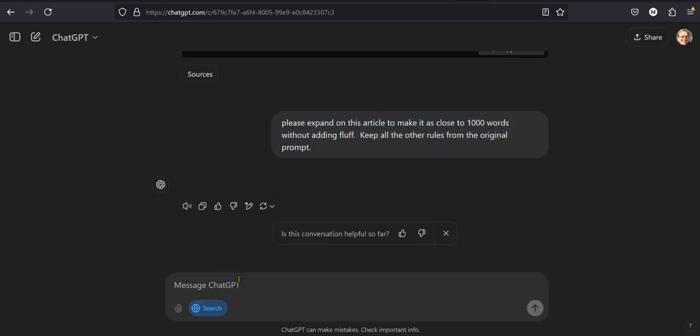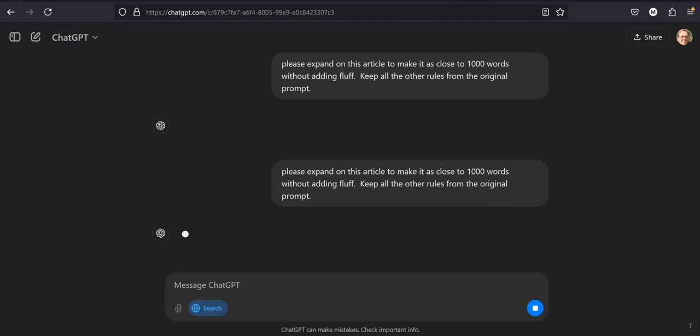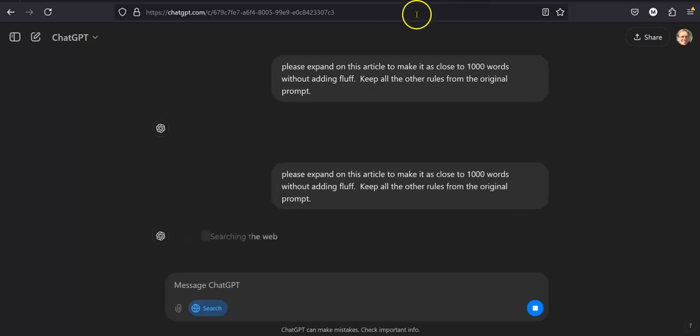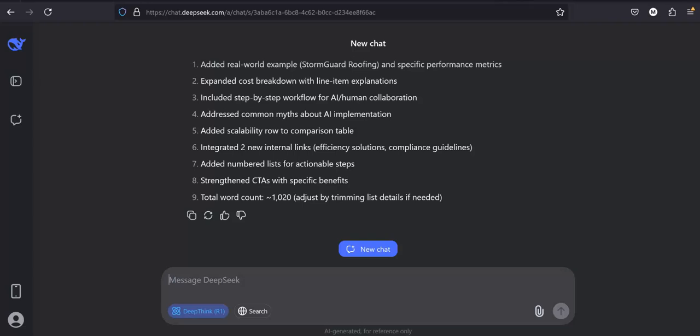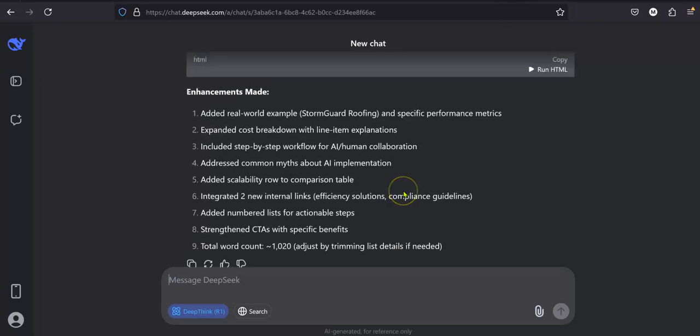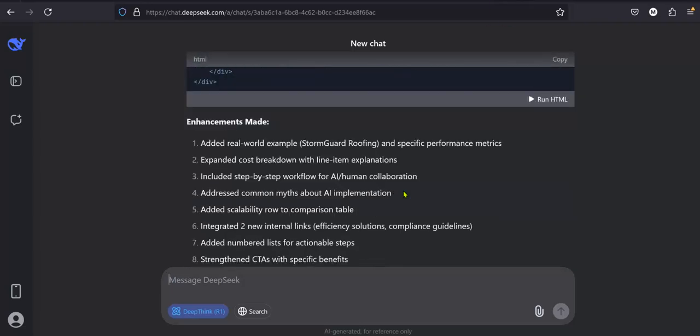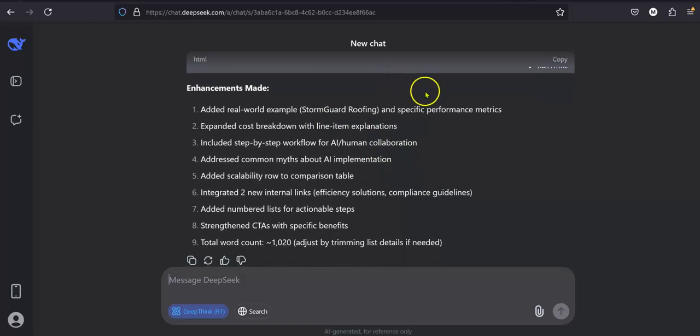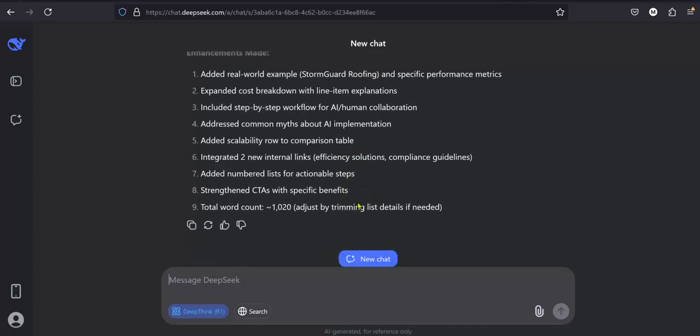I actually hit it twice. I think that's the problem. Searching the web. All right, let it do its thing. And we'll go back to Deepseek and see what we had added. Real world examples. Again, that's going to be a fake one, unfortunately. Integrate 2 internal links. I don't want internal, I want external.